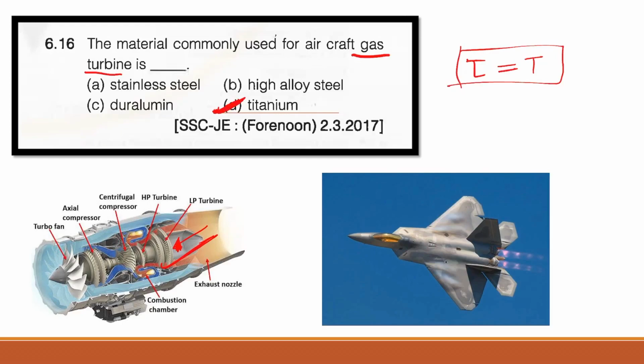Why? Because titanium has a lot of properties such as high strength, high hardness, high heat conduction rate. That's why titanium is used in aircraft gas turbine engines. Also they are used in aircraft outer body, right?